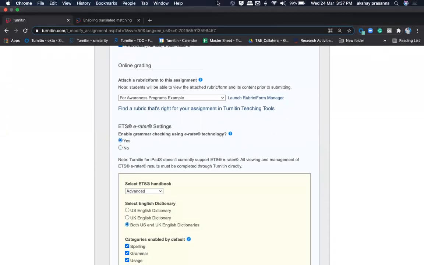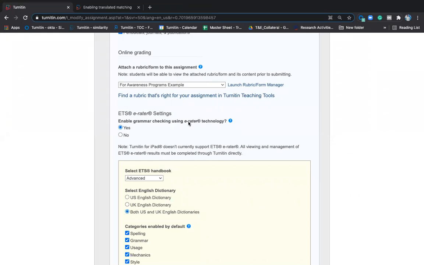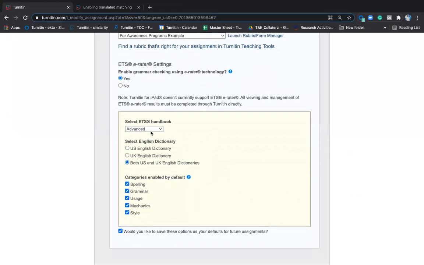Enable this to keep it as yes, so that ETS grammar check will happen. We are non-English speaking countries, so I'll keep the English level to high school, and both US and UK dictionaries is what I'm going to use. Whichever you want, you can take it accordingly. And also spelling will be default deselected. If you want to select spelling check also, you can do this also. Spell check can also happen.